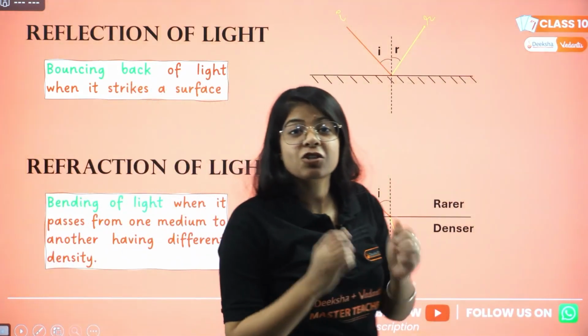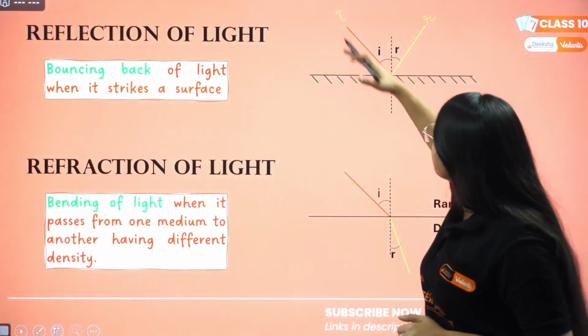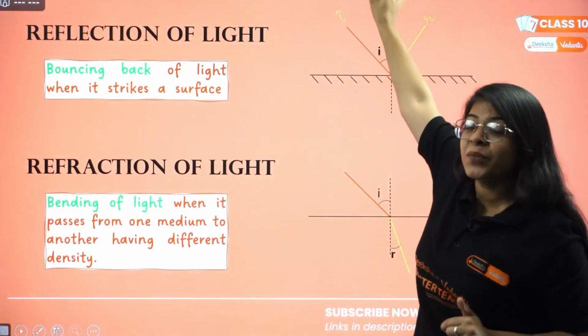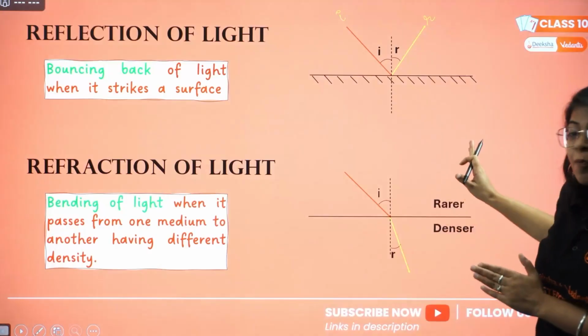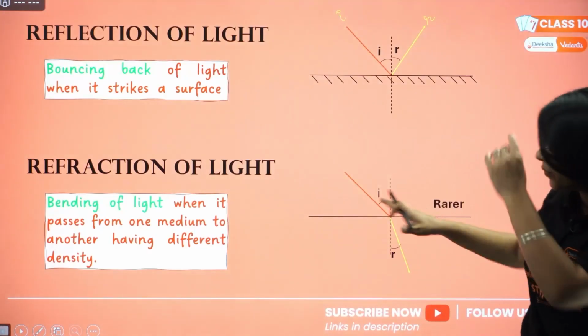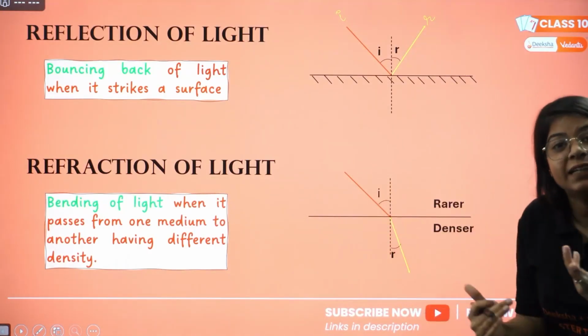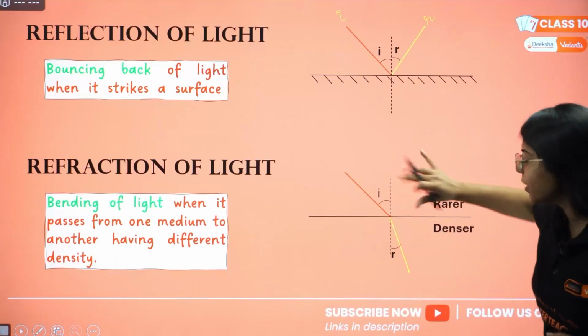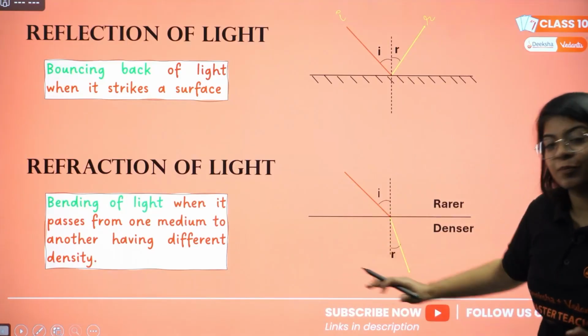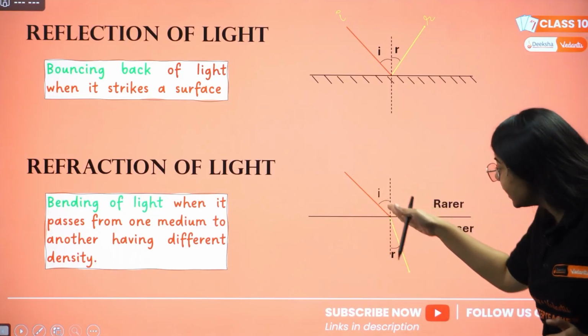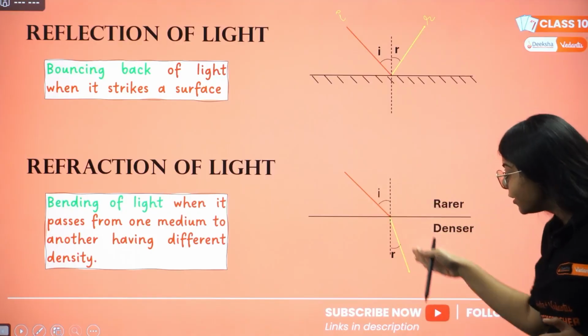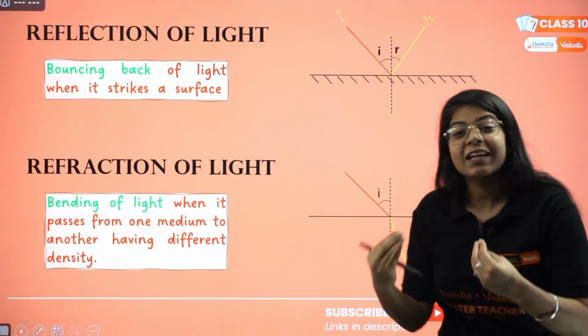What is refraction of light? Here we had a surface and the light came and went back. But in refraction, it doesn't go back. It doesn't bounce back. It travels to another medium. Let's say this medium is air, and below this line, this medium is water. So when light enters from air into the water, it gets refracted.